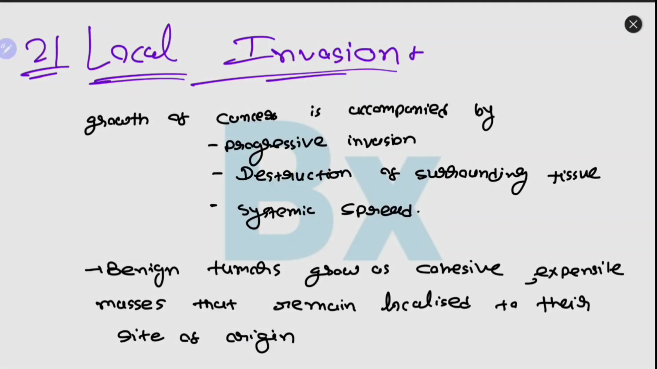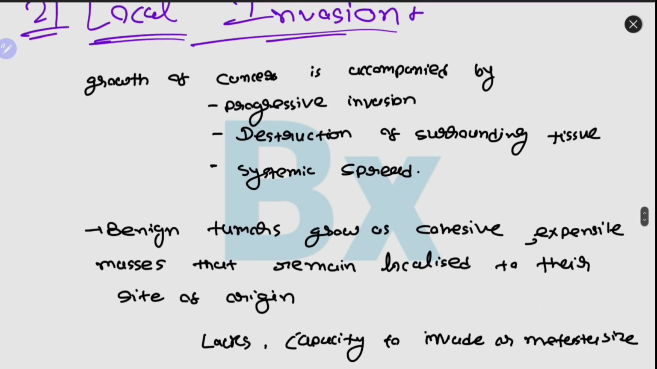Hello guys, welcome to Biopsy, and today we are going to discuss the other two characteristics of neoplasms. One is local invasion and the other is metastasis. First we discuss local invasion. Growth of cancer is accompanied by progressive invasion, destruction of the surrounding tissue and systemic spread.